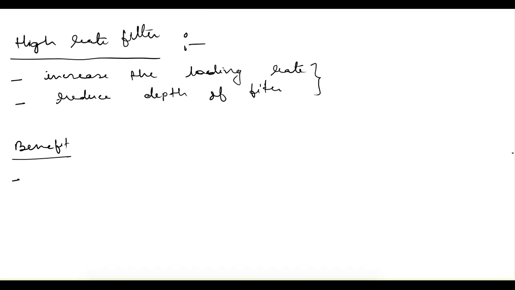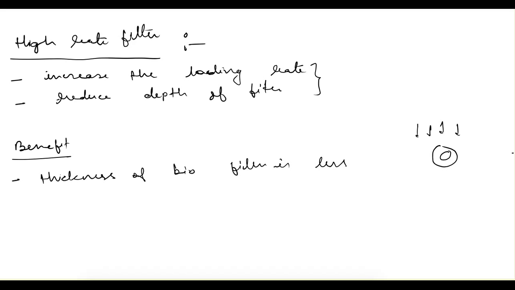First of all, because the loading rate will be high, the thickness of the biofilm is less. As this biofilm forms constantly, water is also coming into the filter, and more water will be coming if the loading rate is high, so the biofilm will be washed away before becoming too thick.